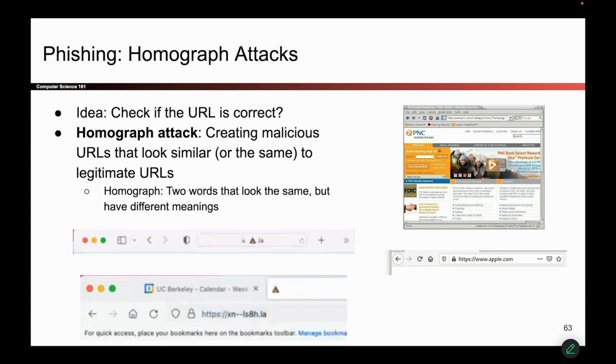So sometimes we call these attacks homograph attacks. If you've ever studied grammar or something, a homograph is two things that look the same, but they have different meanings. So for example, if I have two words like bear and bear, they mean two different things. One's like a creature, and the other one means to bear something, like bear with me. And so the homograph attack uses the same idea, but with URLs. There's two URLs that look the same, but they actually have two different meanings. For example, apple.com and app1e.com. They look the same, but they're actually different websites that you're visiting.